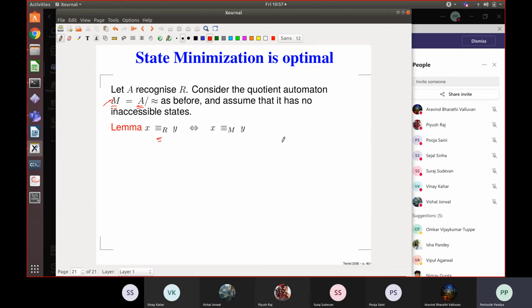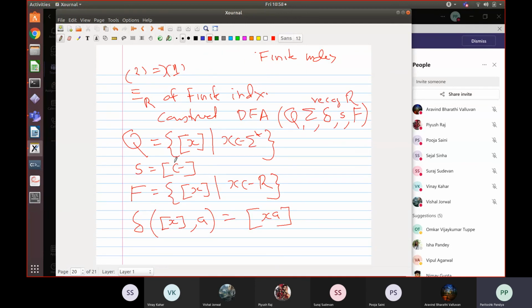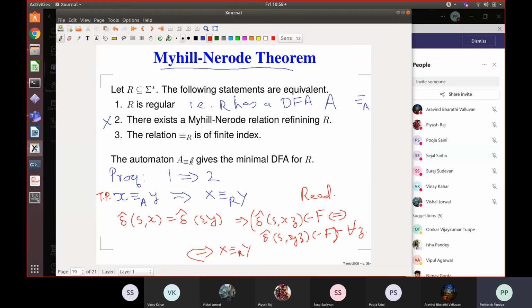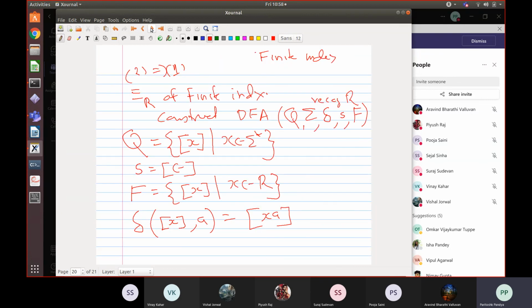So is this clear? I know I went a little fast, but this part of the proof you need to read from Cosen. The important thing is to know that the quotienting algorithm that we define gives rise to the same automaton that we construct here from the language induced equivalence, and the language induced equivalence gives you an automaton with the fewest number of states. So we get the minimum automaton.